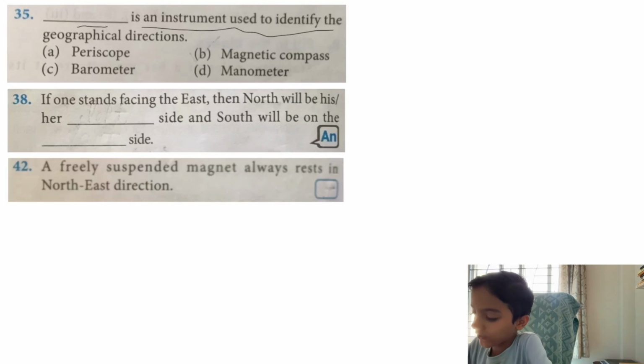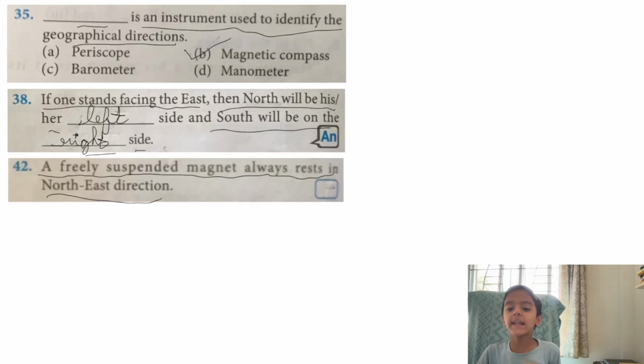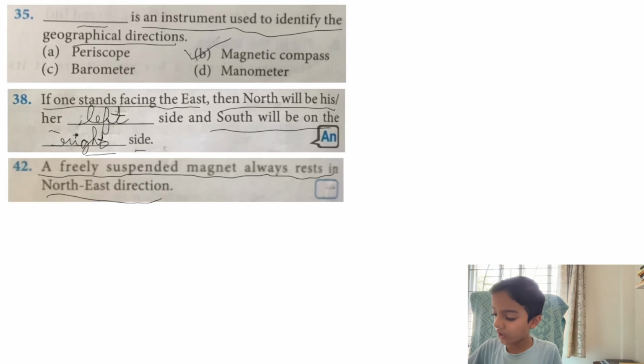Next, true and false question. A freely suspended magnet always rests in northeast direction. Look, a freely suspended magnet means we tie a magnet to a wooden bar or any bar and then we let it swing. After that, it will always rest in north-south direction, not in northeast direction. So we can say this statement is false.